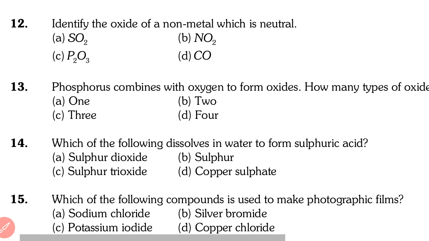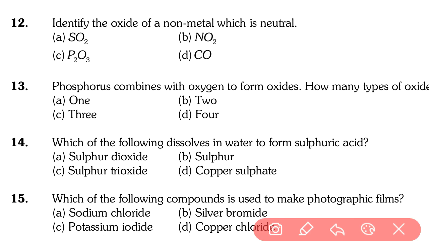Okay, going to next question, question number 12, 13, 14. Identify the oxide of a non-metal which is neutral. Very important question. Which of the following non-metal oxides is neutral? See this, sulfur oxide is an acidic oxide. Nitrogen oxide is also an acidic oxide. Diphosphorus trioxide is also an acidic oxide. But carbon monoxide is the only non-metallic oxide which is neutral in nature. So our answer is option D, carbon monoxide. Question number 12, answer is D.